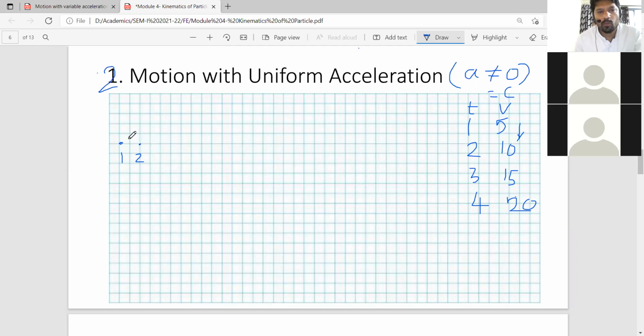But the velocity of the particle is constantly increasing. So in the next second, it will not travel the same distance as it traveled before. This distance traveled will increase by some value. Say the particle will be here.